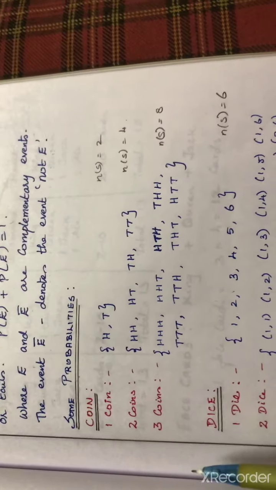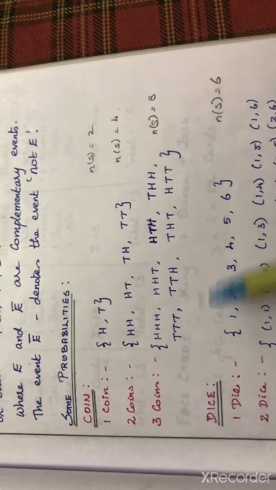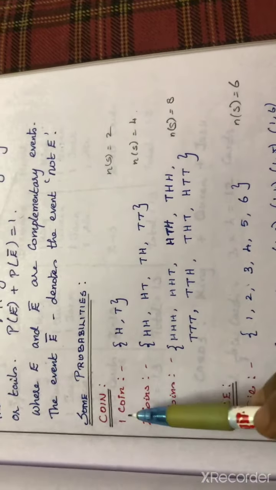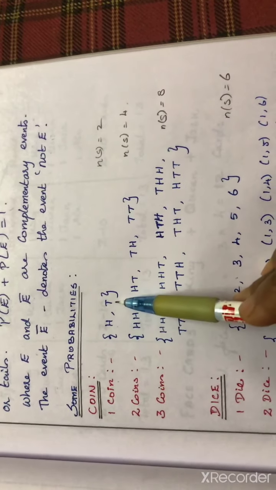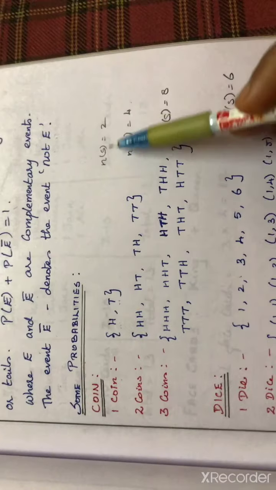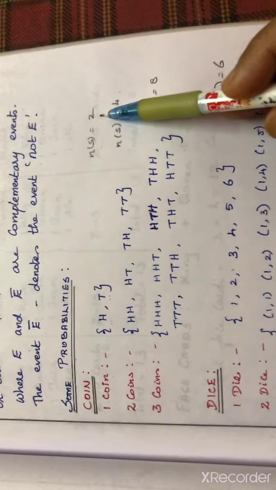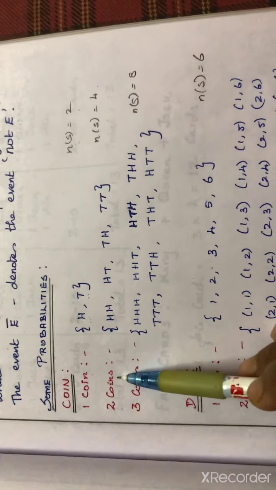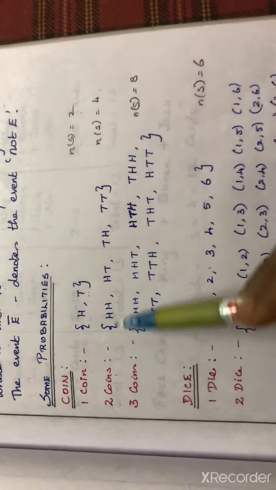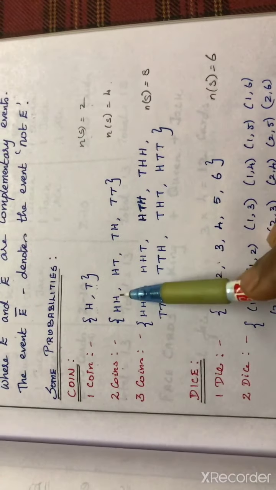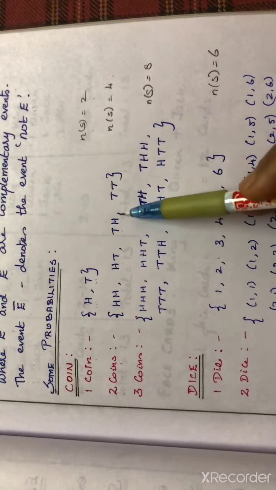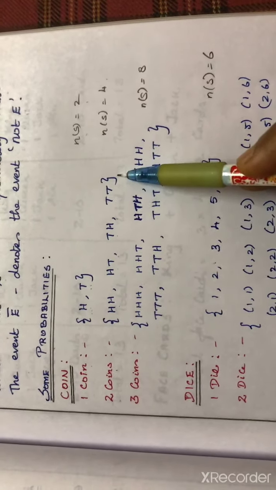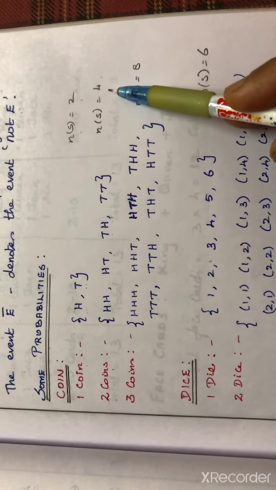Now the sample space. When I am tossing a coin, what will be the outcome? If I am tossing one coin, I will get either head or tail, so n(S) = 2. If I am tossing two coins together, the possible outcomes are head-head, head-tail, tail-head, or tail-tail. So here n(S) = 4.